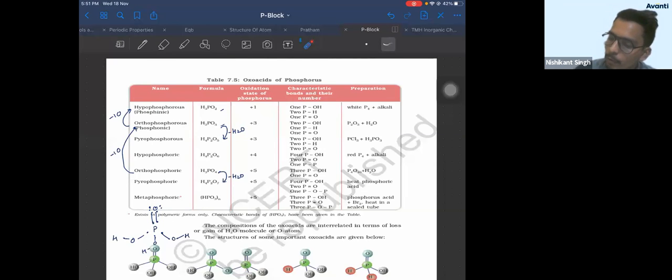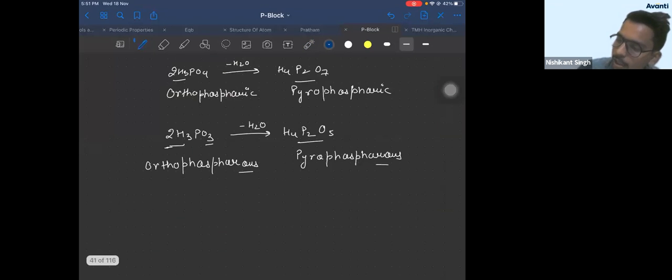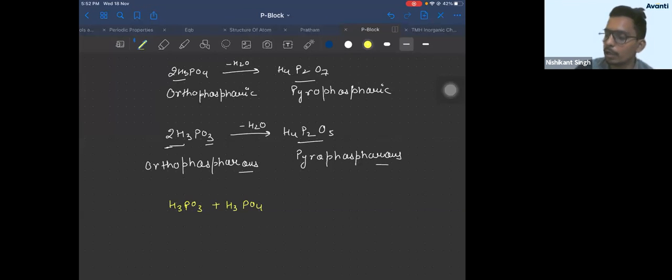Now देखो, if you want to form hypophosphoric, then you take H3PO3 and H3PO4. Remove water between them. So if you remove water, instead of a total of 6 hydrogen you'll have 4 hydrogen now, right?